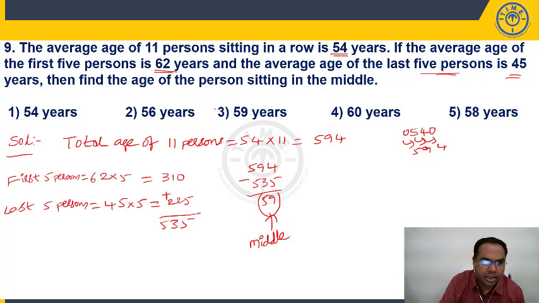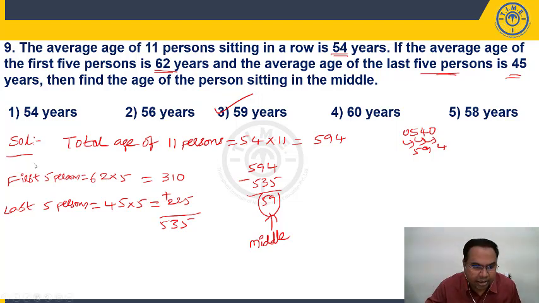It is present in the third option. Got the question? I am taking the total age of 11 people as 54 years average. Total age of 11 people will be 54 into 11, 594. Average of first 5 people is 62, so total is 62 into 5, 310. Last 5 average is 45, total is 45 into 5, 225. Add this, 535. I am getting 10 people total. So 594 minus 535, difference is how much? 59. That is the leftover person. The middle person's age is 59 years.